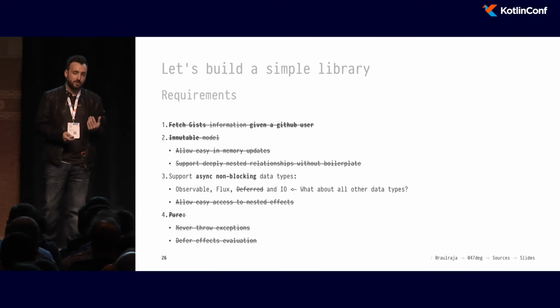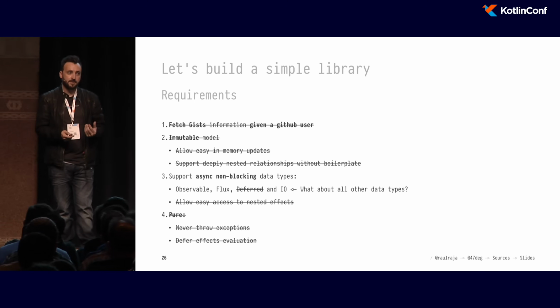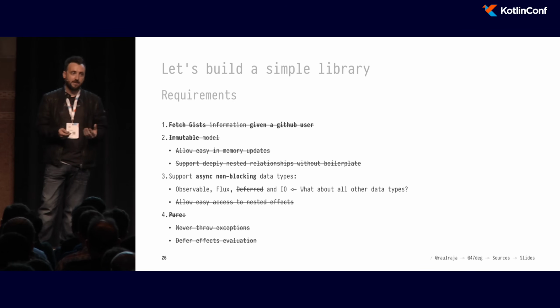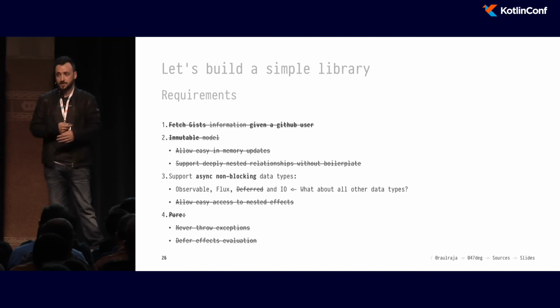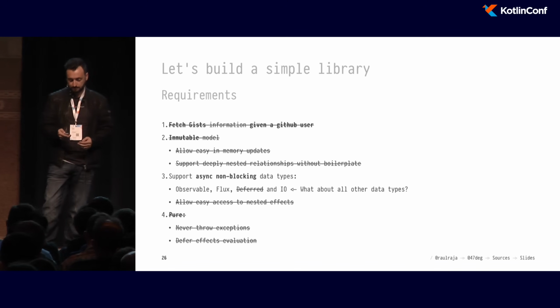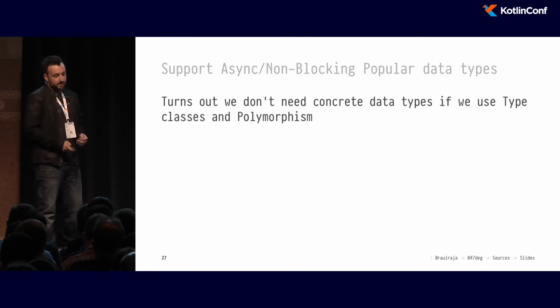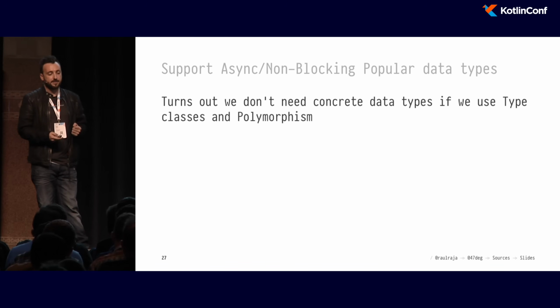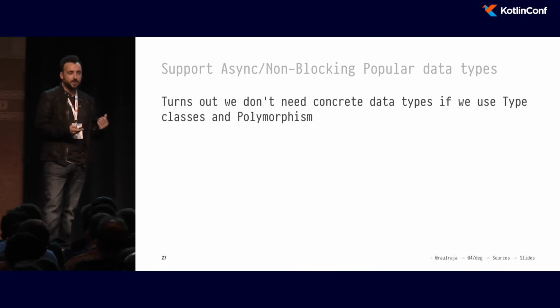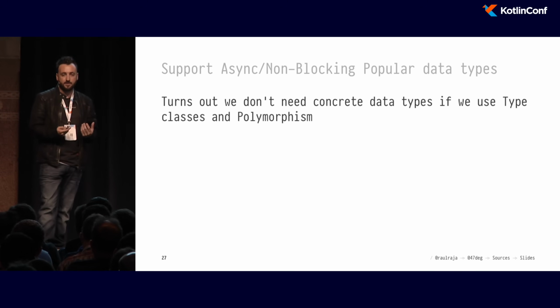But Arrow brings you the power to define programs in terms of abstractions and then leave the runtime forgotten, so you don't care about whether it runs in coroutines, or in RxJava 2, or in any of the popular frameworks that you use. We don't need concrete data types, and for that we're going to use type classes and polymorphism. And that's the real power of Arrow as a library.